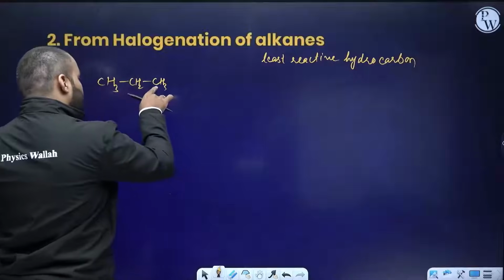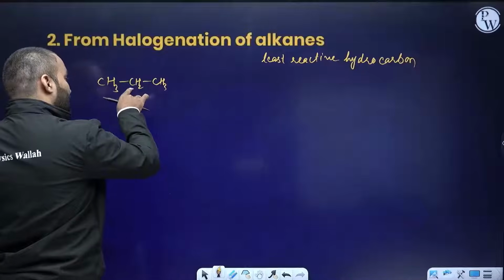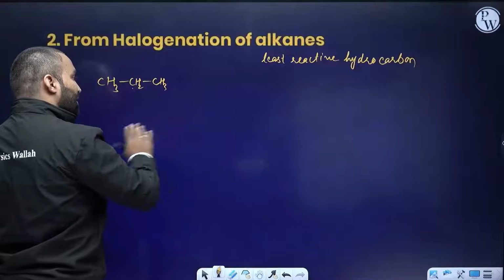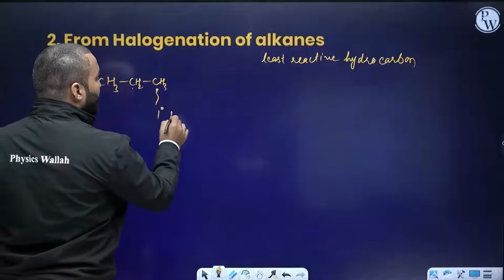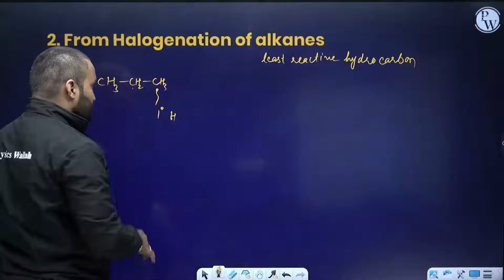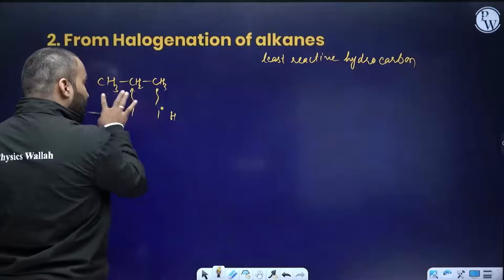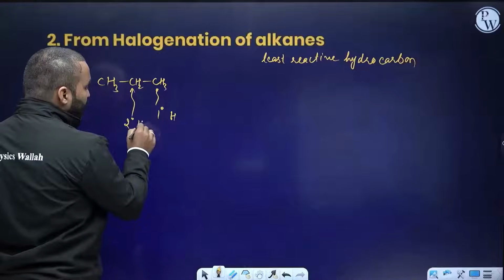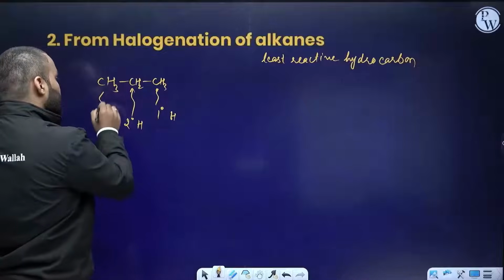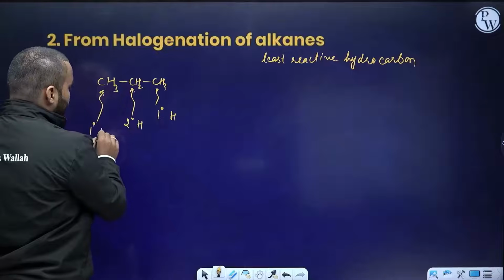The carbon which is connected to one carbon, from left or right, will be known as having primary hydrogen. The carbon which has two carbon neighbors, the hydrogens present on it are known as secondary hydrogen. So this is also primary? Yes. This is also primary.